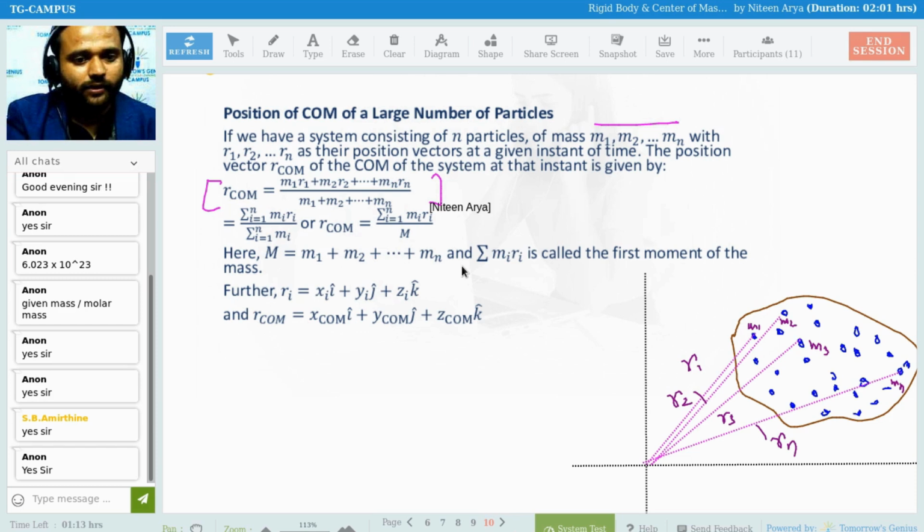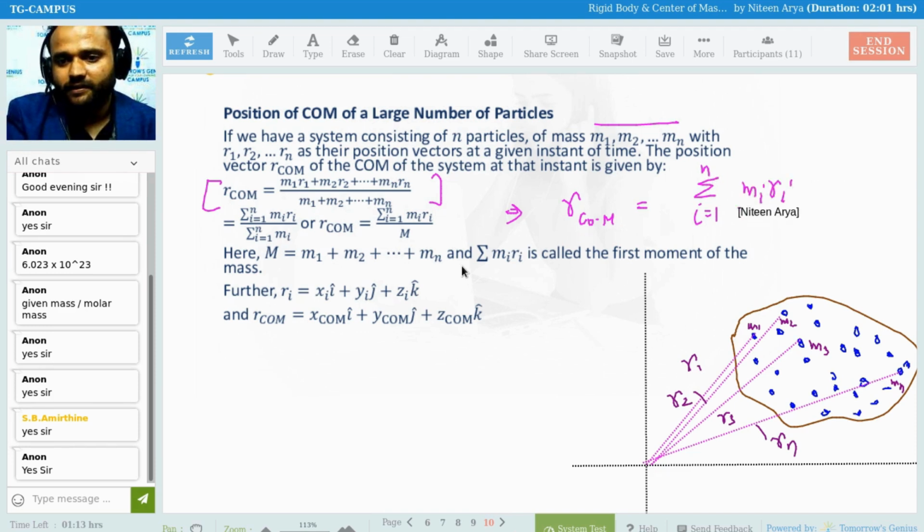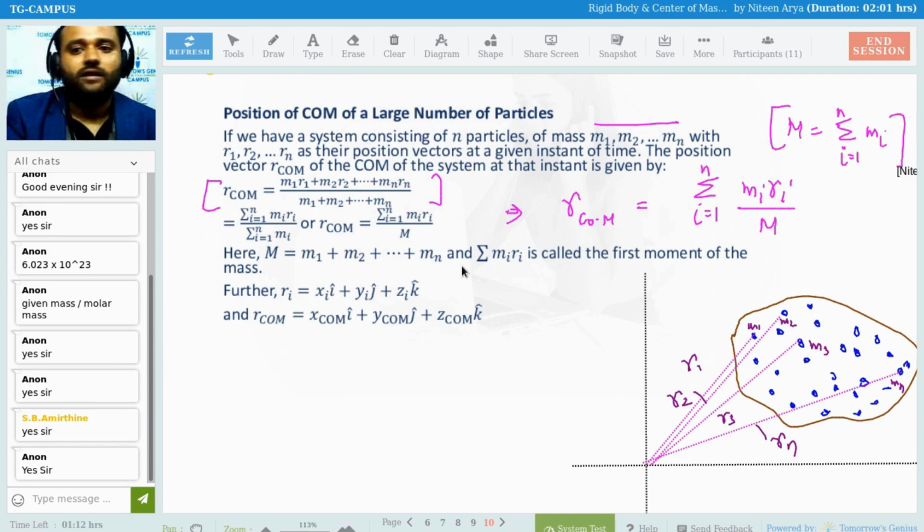And you can write it this way also: RCOM is nothing but the summation from i equals 1 to n of MiRi divided by total M, where total M is the summation from i equals 1 to n of Mi. Clear?